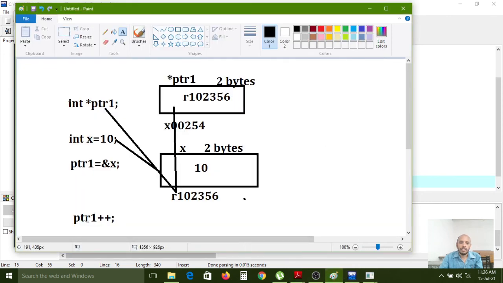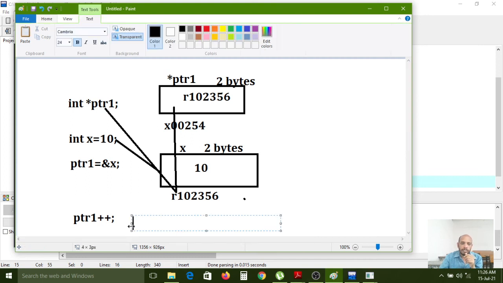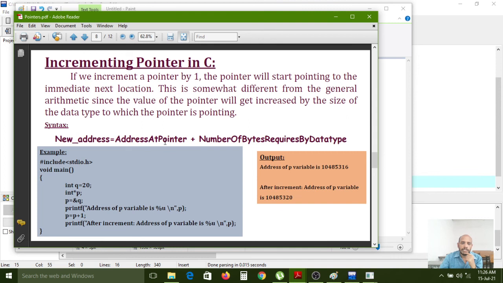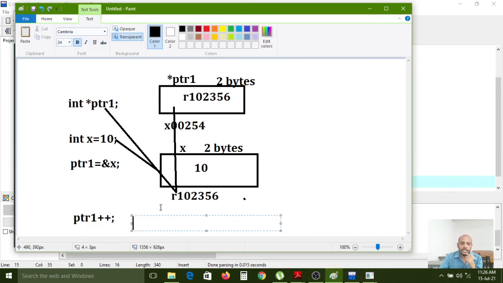Here the pointer variable is this one, and x00254 is the pointer memory address.